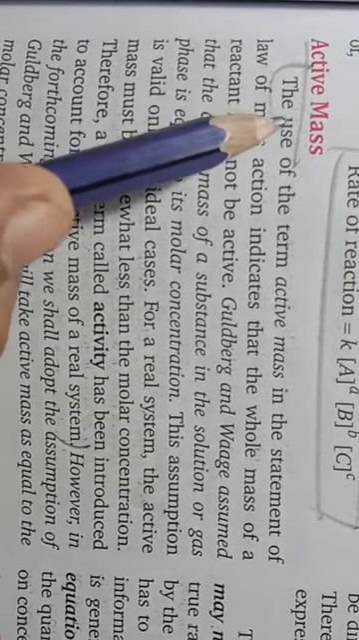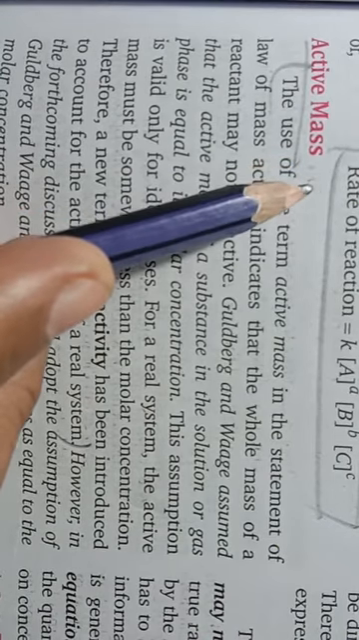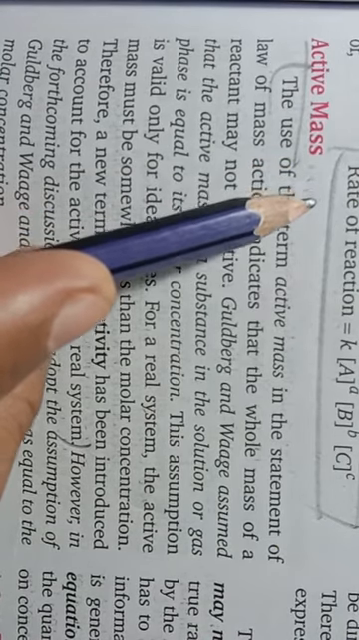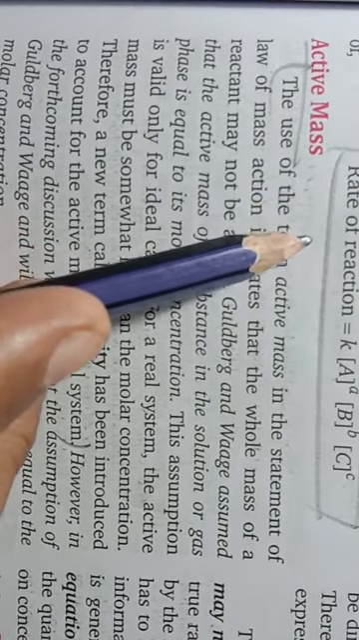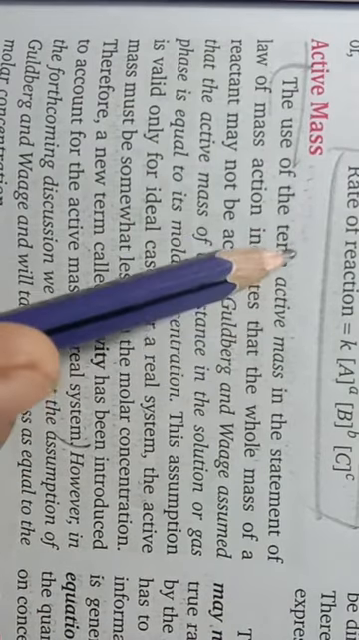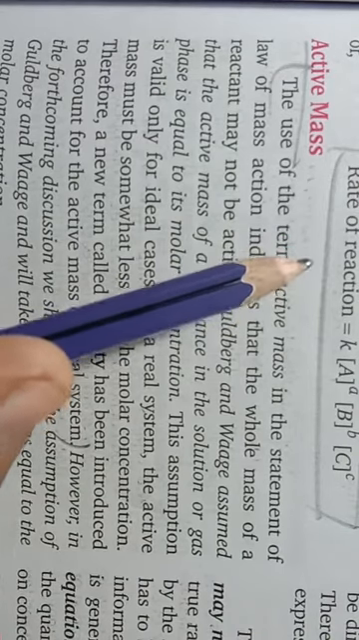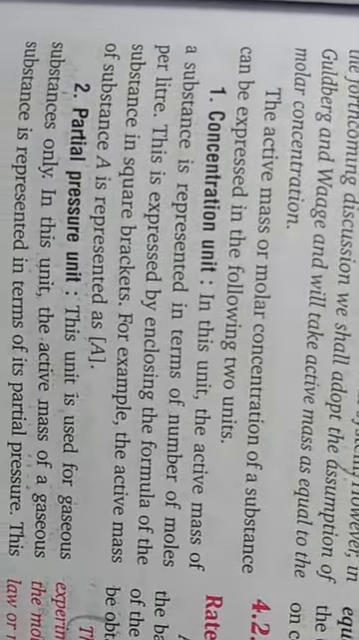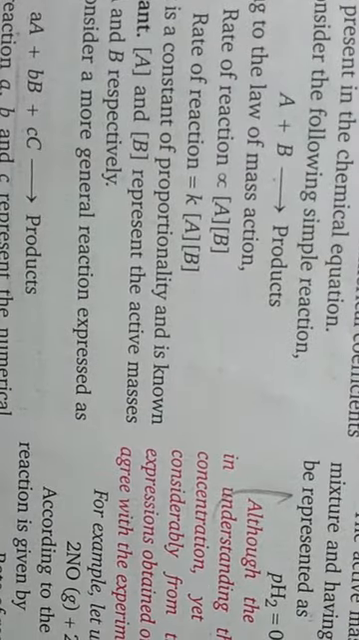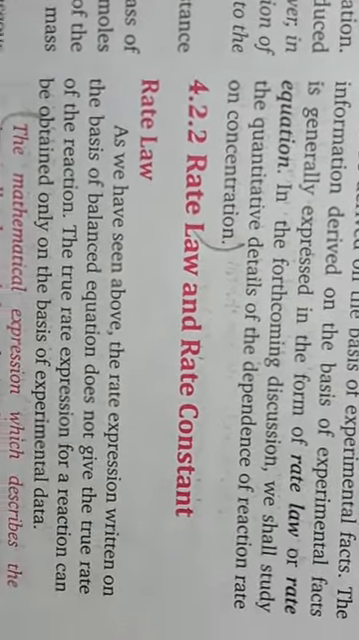Okay, the next term is active mass. The molar concentration of any substance is considered as its active mass, and we are going to follow this statement only, that we will take the active masses of the substances as their molar concentrations. Okay students, the next is rate law and rate constant.